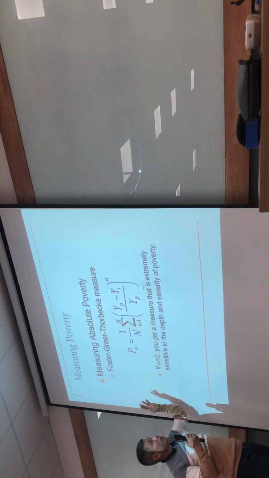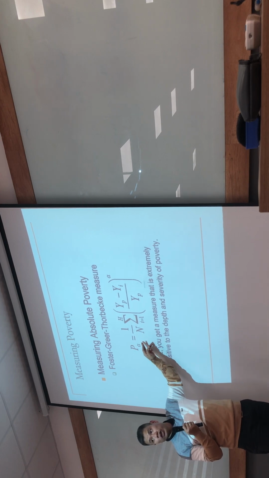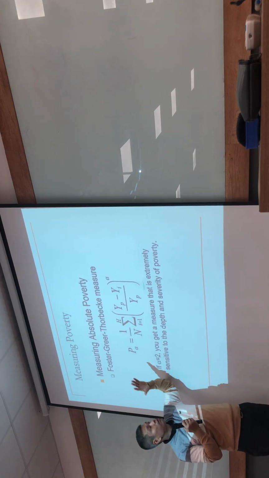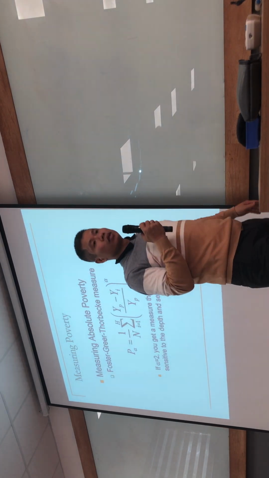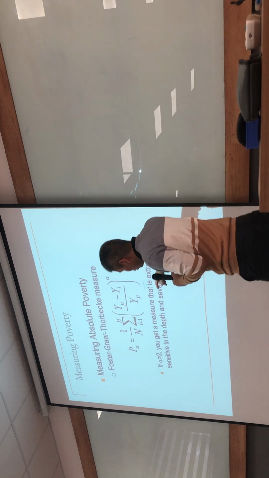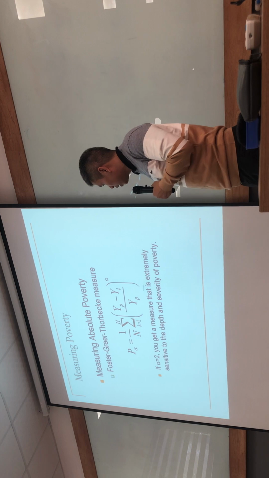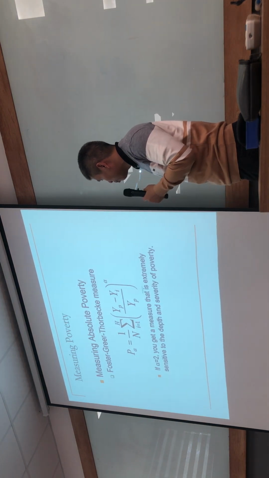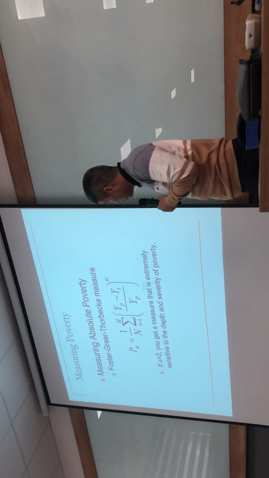If alpha equals 1, we get the normalized poverty gap according to the last formula. But please do not worry about these first two situations. You should take care with the last situation, alpha equals 2. If alpha equals 2, you get a measurement that is extremely sensitive to the depth and severity of poverty.